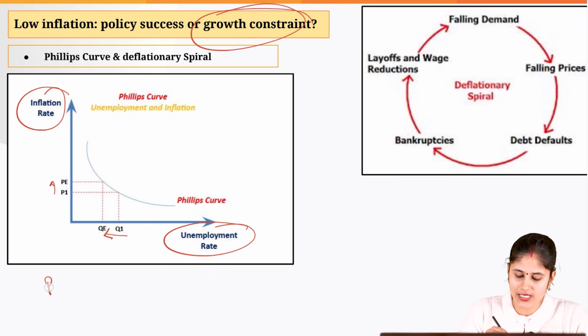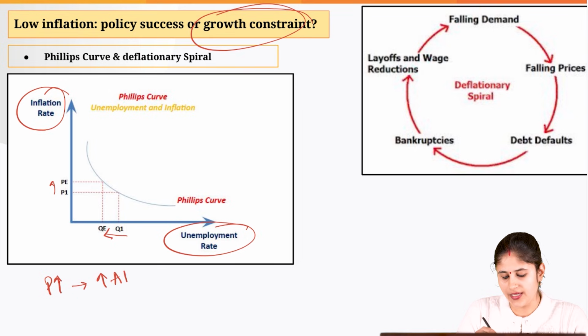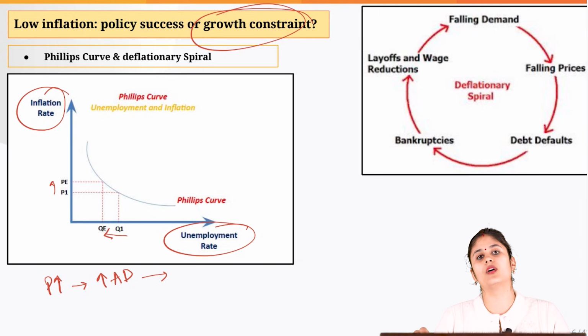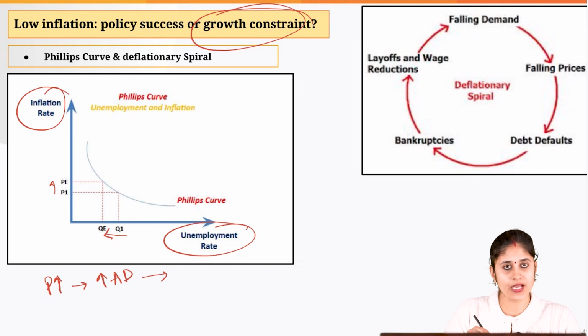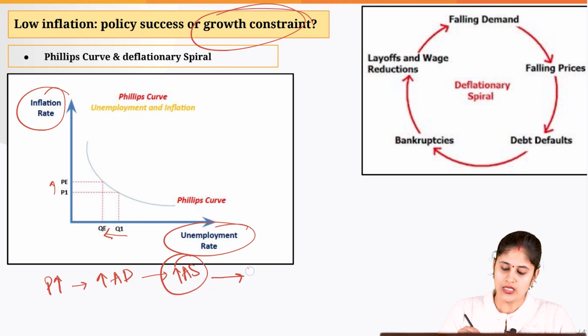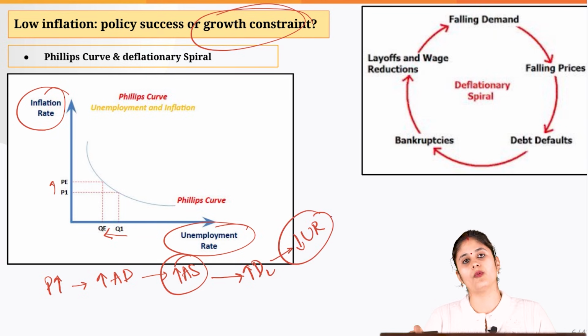See, if the prices of the products increase, that means there is higher aggregate demand in the economy. So, when there is higher aggregate demand, the corporate houses would be incentivized to increase the production. But for increasing the production, they would have to hire workers. So, demand for labor would increase and ultimately the unemployment level would go down.